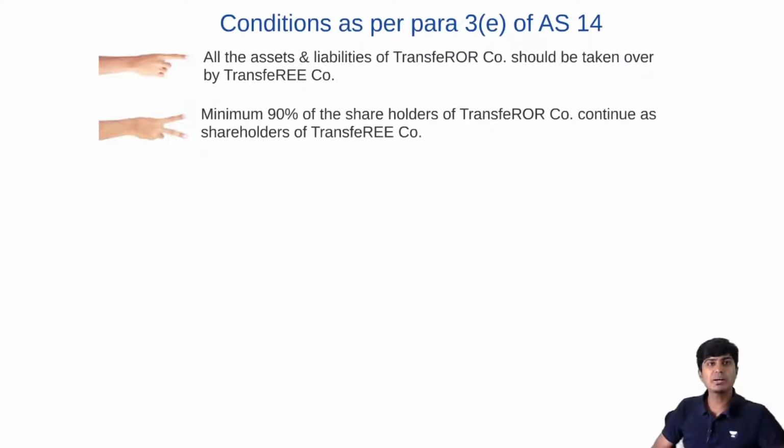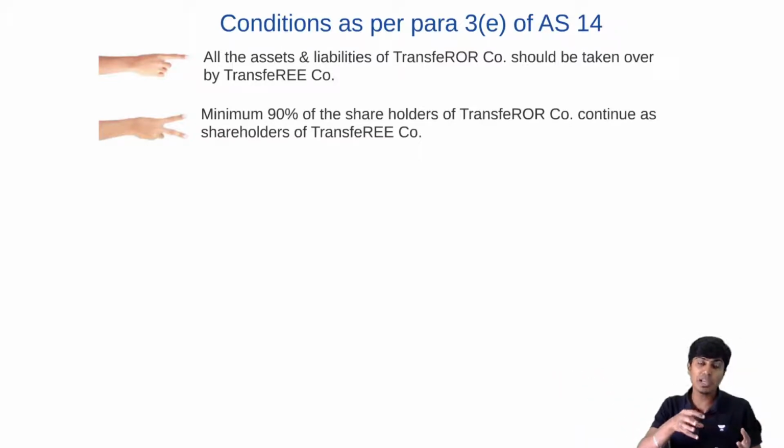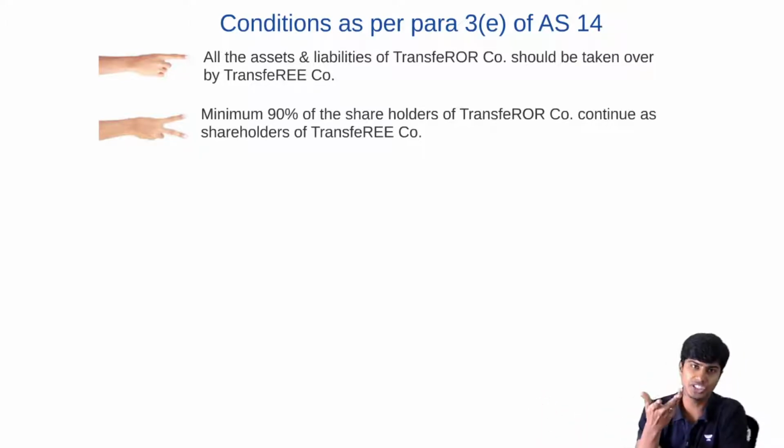If there are 100 shareholders, minimum 90 of them should become shareholders in the transferee after the takeover. If only 80% of them are there, the majority stake is changing and the shareholding is diluted. We don't have the old shareholders anymore, so it is not a merger. It is like a new company; you acquire that company.